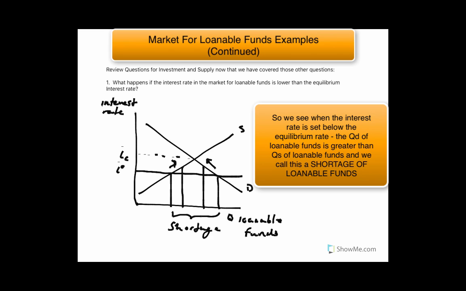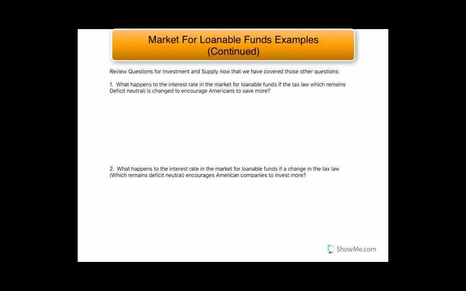But you can also see how there's pressure on these interest rates to move up to that equilibrium level, because there would be people saving who would be willing to supply money to the market at a higher interest rate, and there would be people who would demand it. So it makes sense that there's pressure to tend towards that equilibrium.